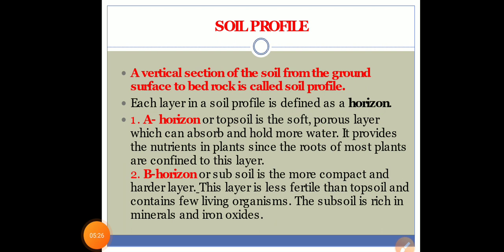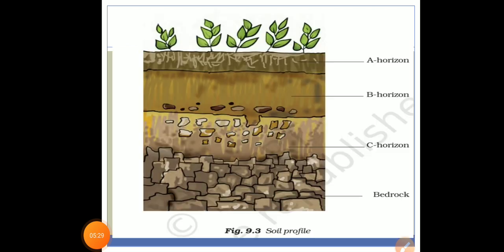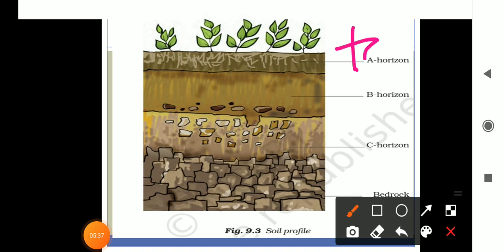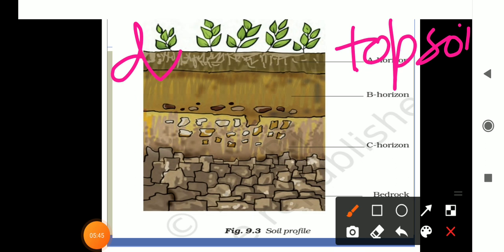Now see this one. The first is A horizon. A horizon forms the topsoil. This layer consists of the humus and minerals, and it is dark in color. The color is always dark due to the humus.